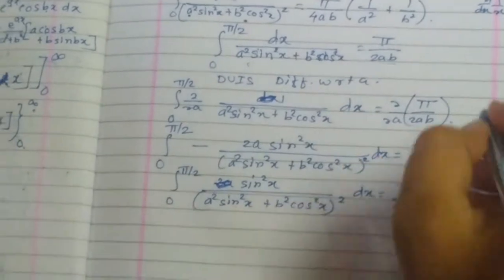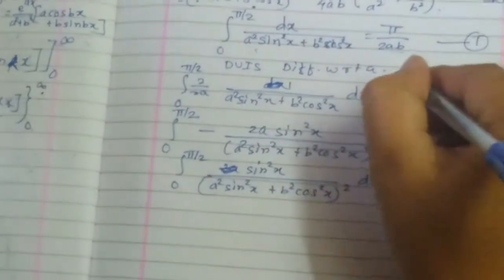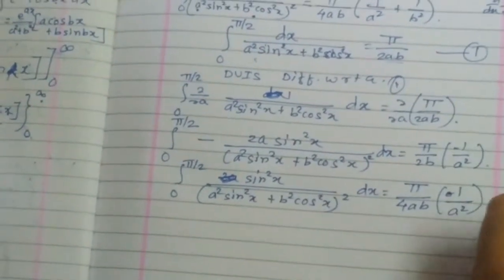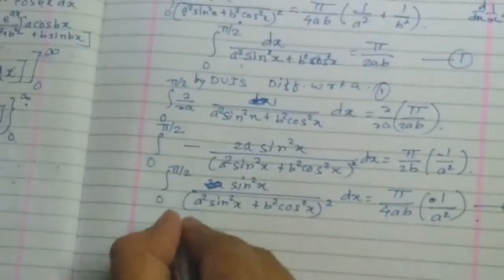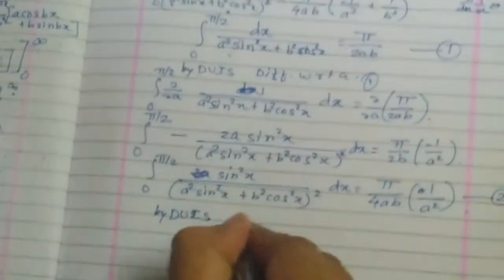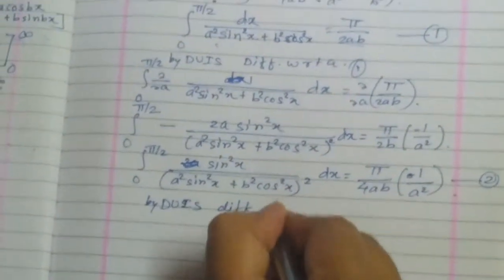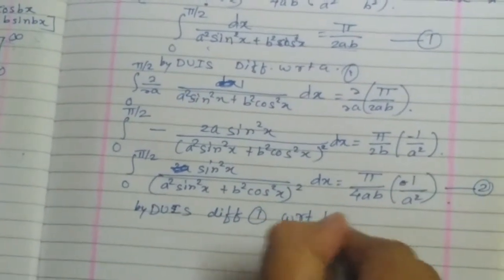So we applied the DUIs here for equation 1 and we are getting this result. I call this number 2. Again by DUIs, differentiate equation 1 with respect to b.